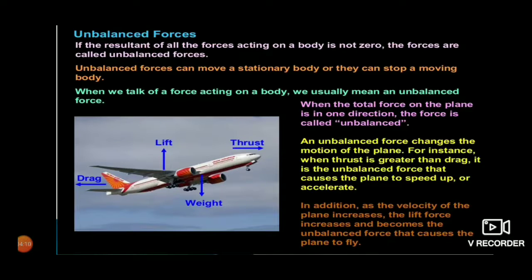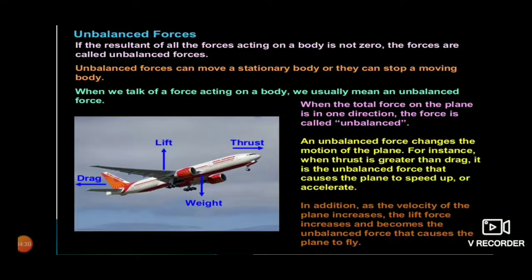Unbalanced force can move a stationary body, or it can stop a moving body. This is exactly the opposite of the balanced force. When we talk of a force acting on a body, we usually mean an unbalanced force.